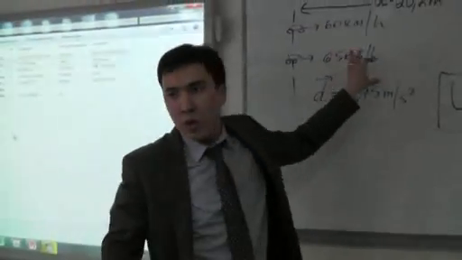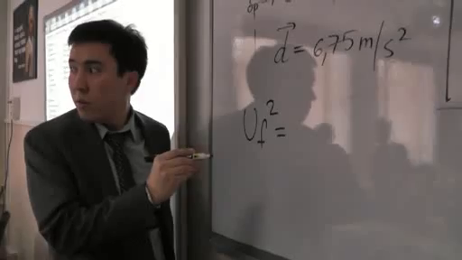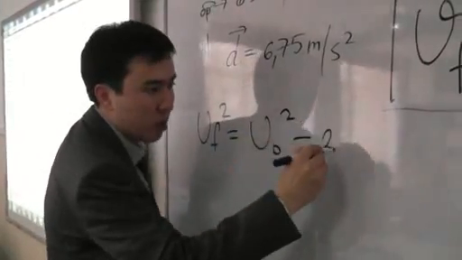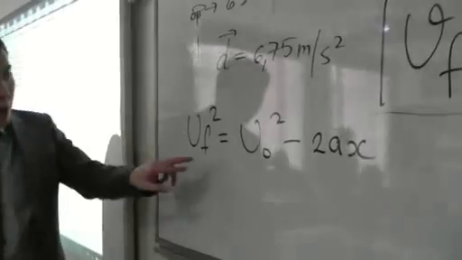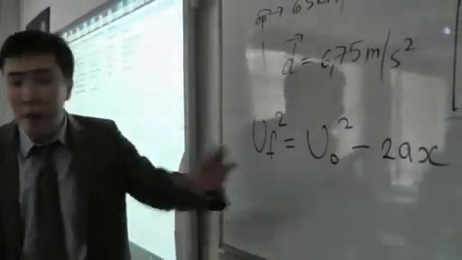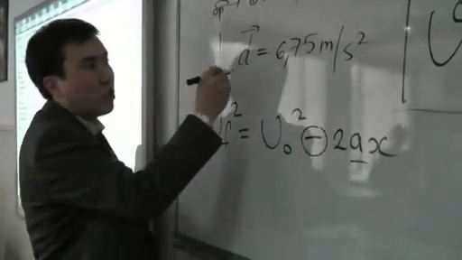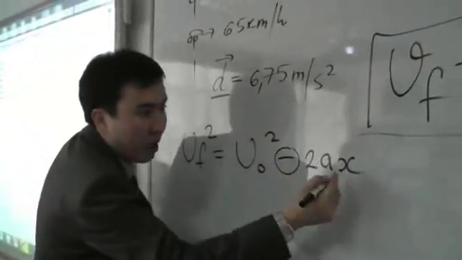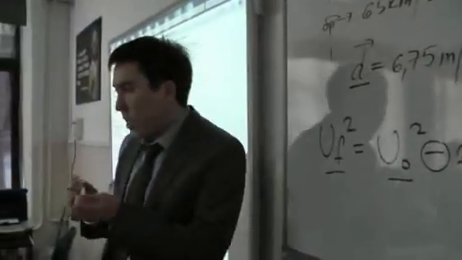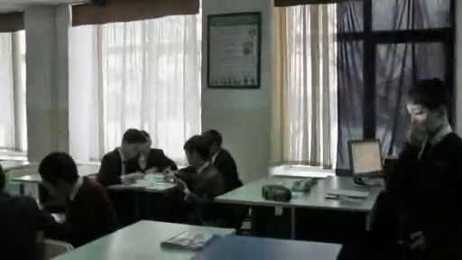So, what formula are we going to use? Final velocity squared equals initial velocity squared minus 2ax. Why do we use this formula? We don't have t, but we have deceleration. We just said that it must be minus because it is deceleration. We have to find x. We have initial and final velocities. So please now find your velocities, and each group is going to explain your calculations.